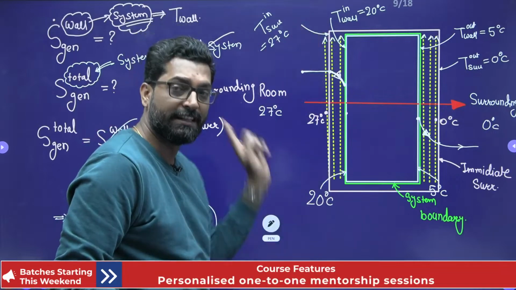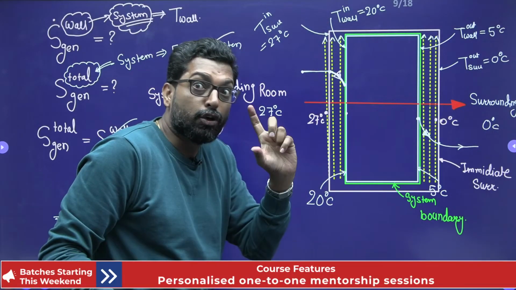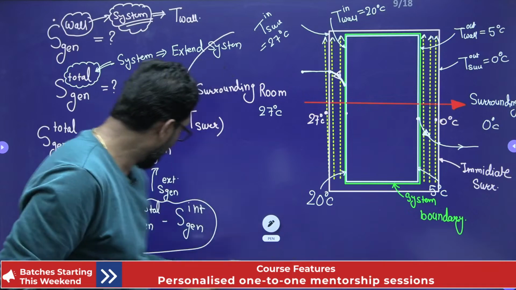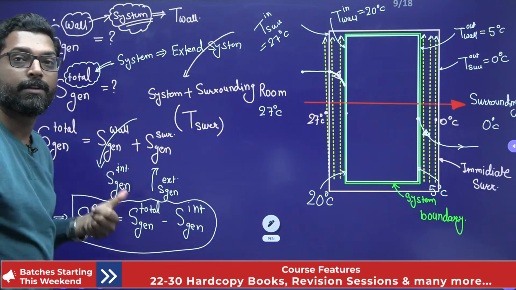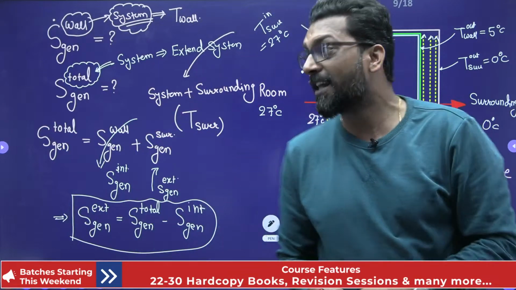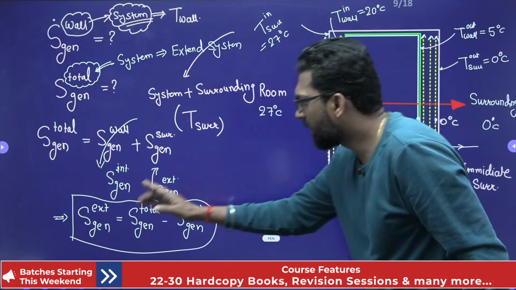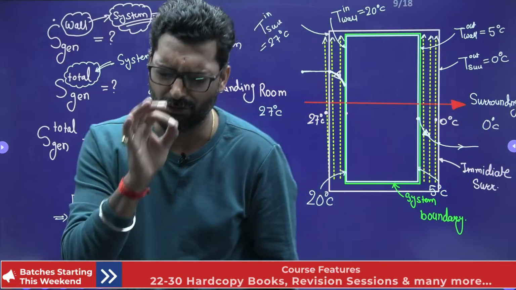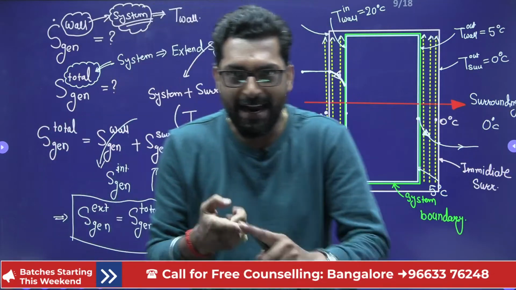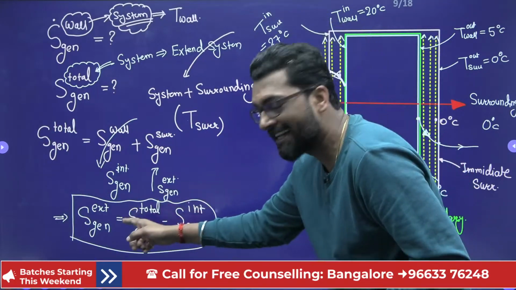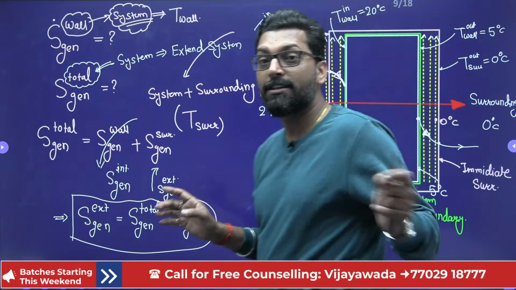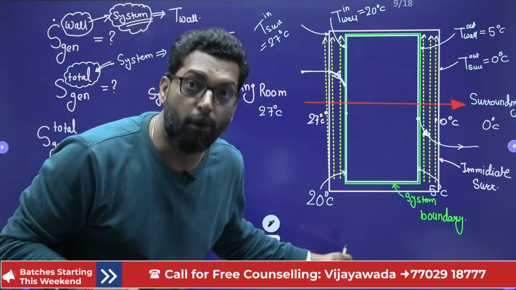There is a buoyancy, there is a convection current. So due to that convection current, this entropy generation, external entropy generation, if there is a still fluid, the external entropy generation is 0. This is very important. This is the combined effect between the heat transfer and the thermodynamics. That's why this is a very important concept.